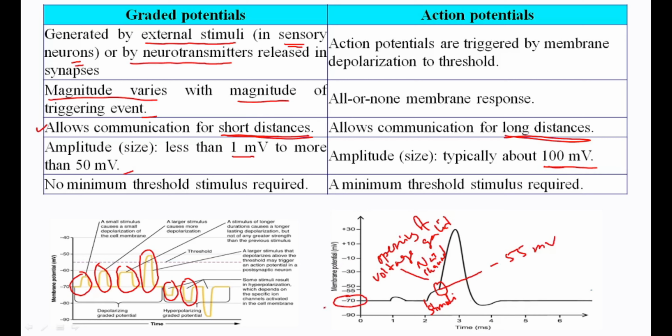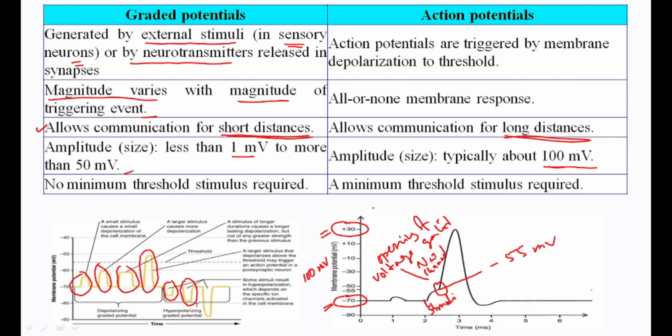The resting membrane potential is minus 70, and after the action potential the membrane potential goes to plus 30. So the difference is 100 millivolt, so the amplitude is 100 millivolt. Here no minimum threshold stimulus is required, as we have told the magnitude varies, so a threshold stimulus is not required.